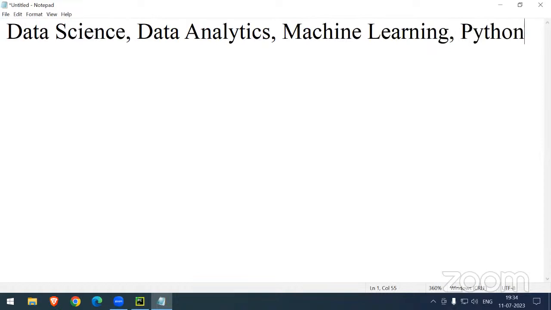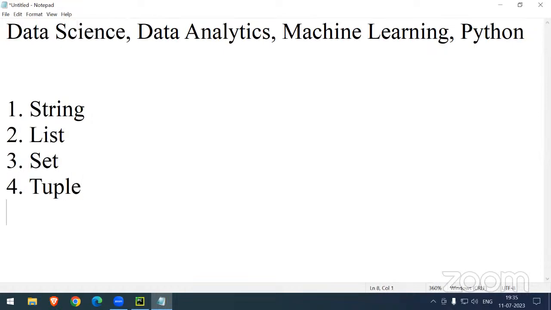For all these people, we have some very common topics. We are working with data first. The first common topic is strings, really important. After that, we work with some collections. We are not working with the arrays topic. We have the list topic, then the set topic, then the tuple topic, and after that the dictionary topic.